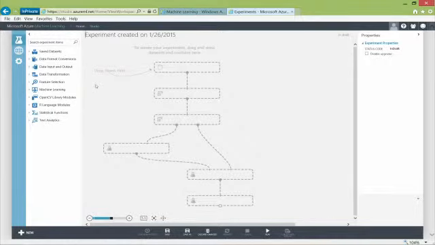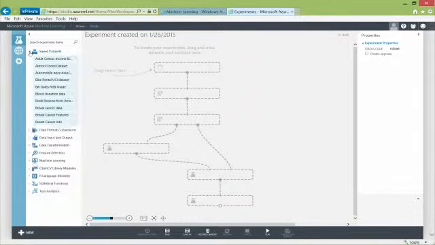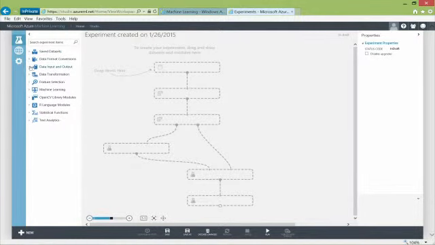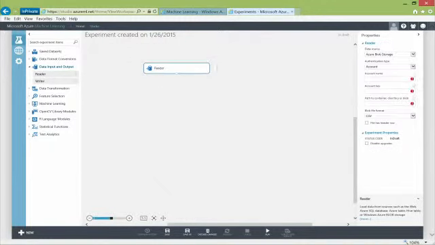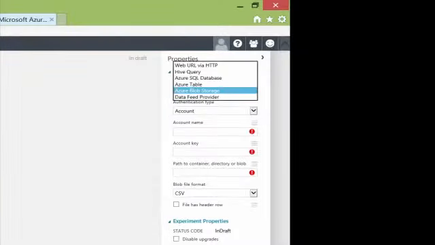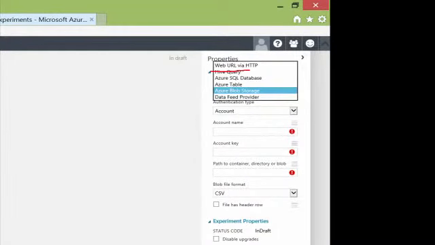And one of the things that we can do here is if we have data out on the internet, for example, that we want to bring in, we have sample data sets out here. We're not going to play with those. But maybe we want to bring in data from other locations, like maybe the web or maybe SQL Server, like relational data or non-relational data. So we can drag a data reader over to our model. And then over here, we can say we want to look at and bring in other types of data for our data source. And we can bring in a web URL or data from an open data source type of data.